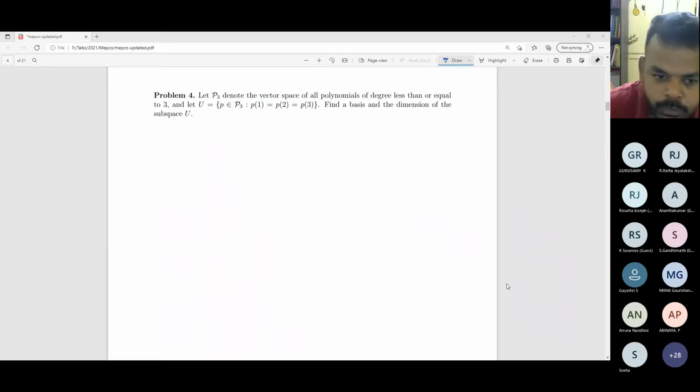Sir, I guess the dimension is 3. Dimension is 3? I don't think so. Suppose we take the polynomial x minus 1 into x minus 2 into x minus 3. Then this polynomial belongs to U, because at 1, 2, 3 the values are 0.